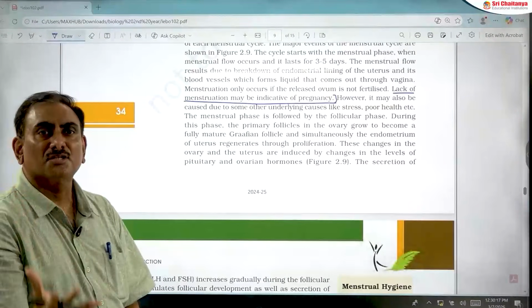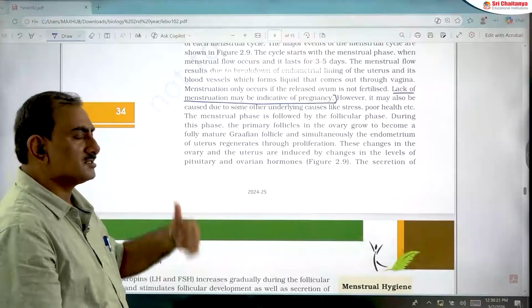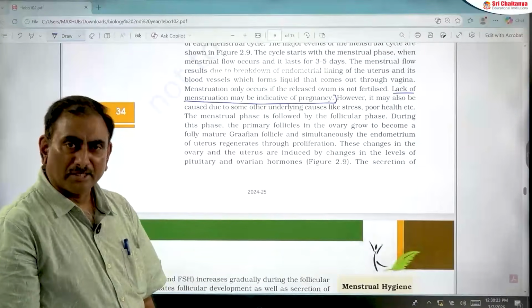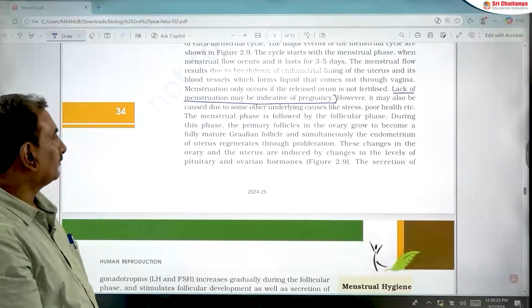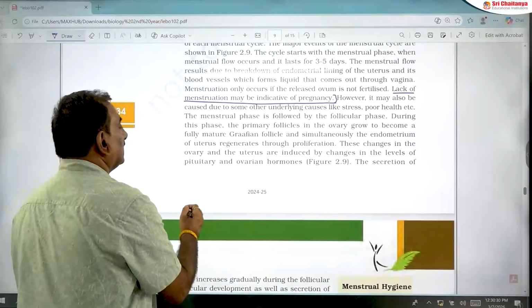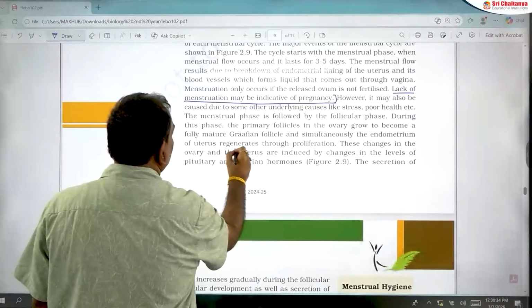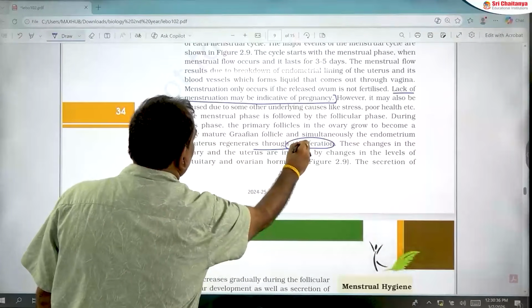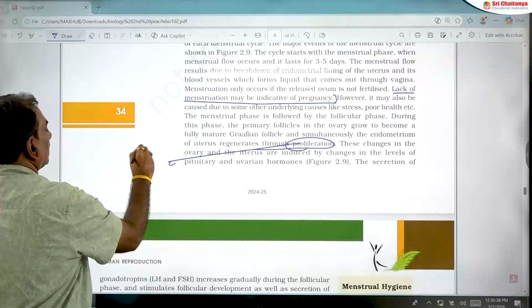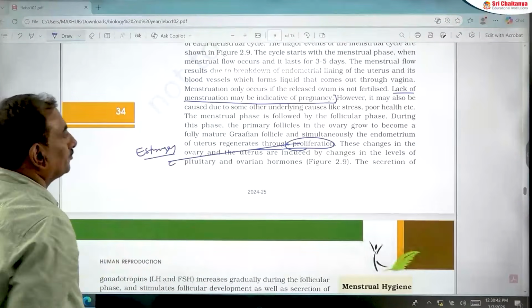There is formation and maturation of Graafian follicles, that's why it is called the follicular phase. Proliferation of endometrium is caused by which hormone? It is estrogen. This is a very important point.